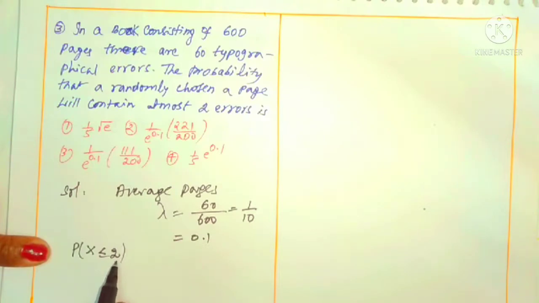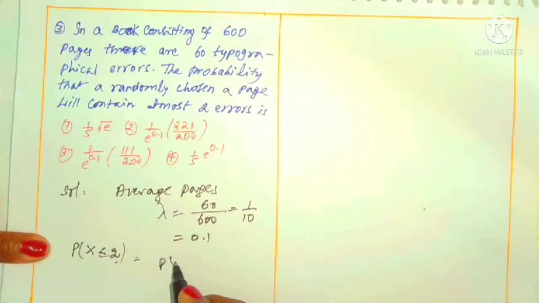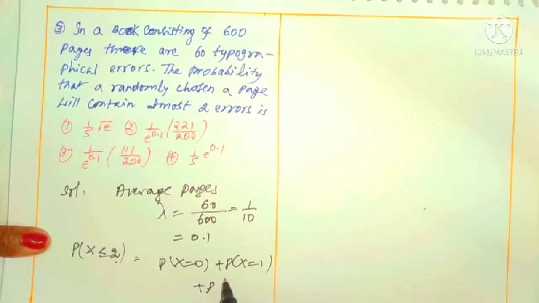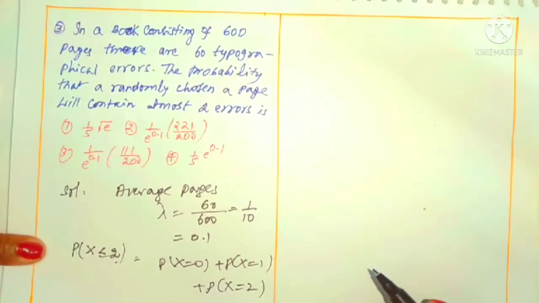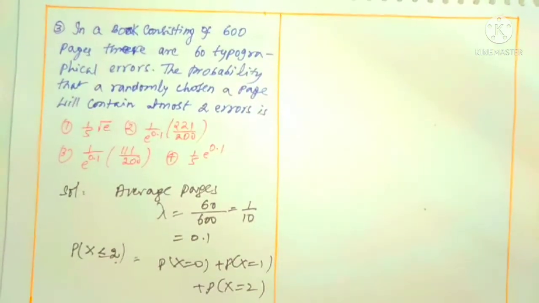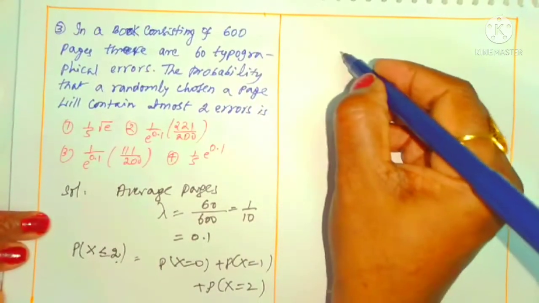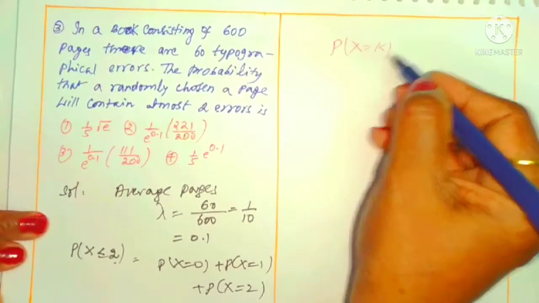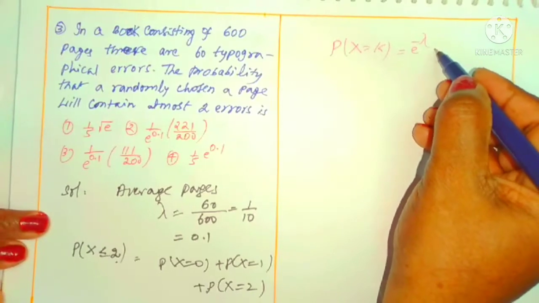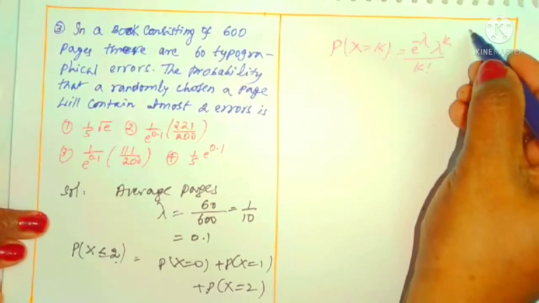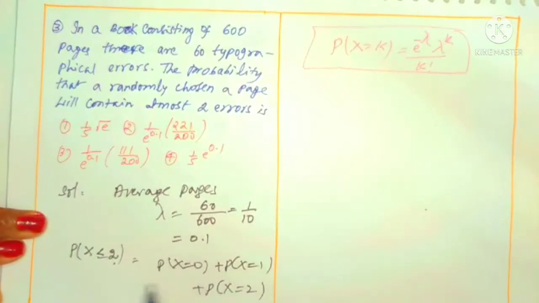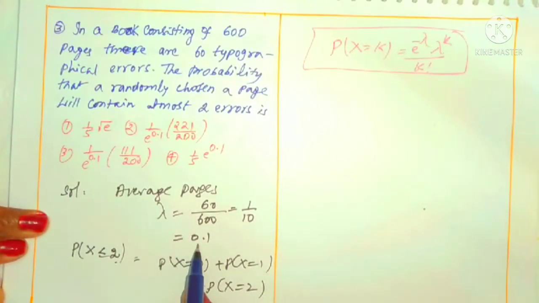At most means maximum: 2 and less than 2 also. Indirectly, we want less than or equal to 2, which means we want 0, we want 1, and we want 2 also. That means we want 3 values: P of X is 0, plus P of X equals 1, plus P of X equals 2. But here, what is the probability distribution? In this case, P of X equals k has the formula e power minus lambda into lambda power k by k factorial. For the first one, we take k as 0; lambda is already a fixed value.